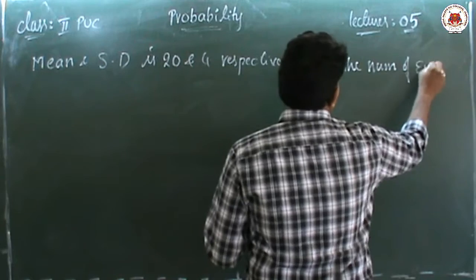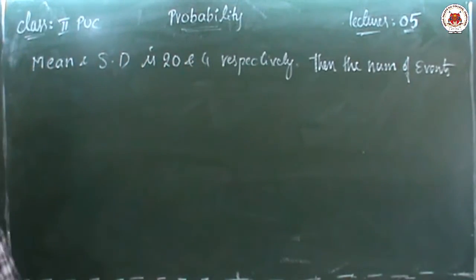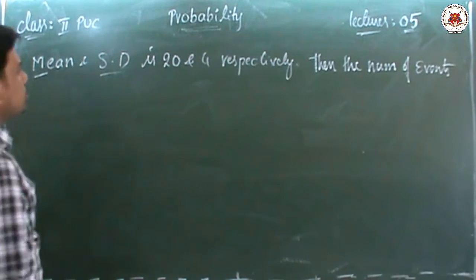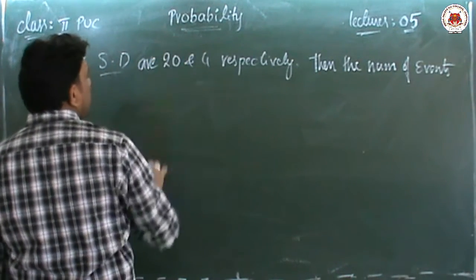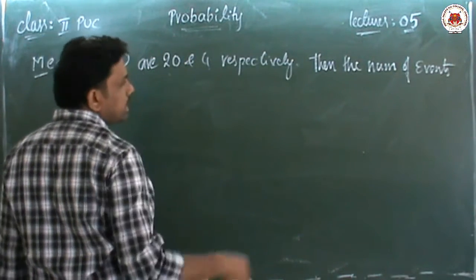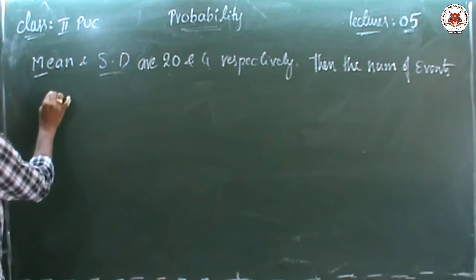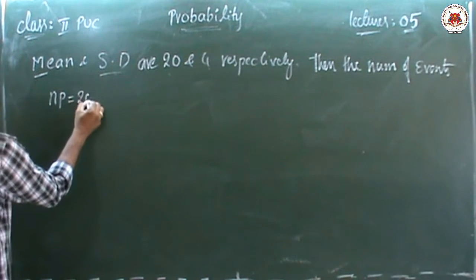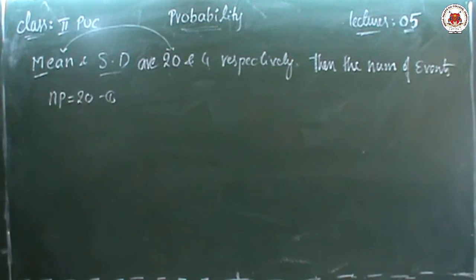Here the mean and standard deviation are given, and he is asking for the number of events, that is the n value. We know the mean is NP, so NP equals 20.